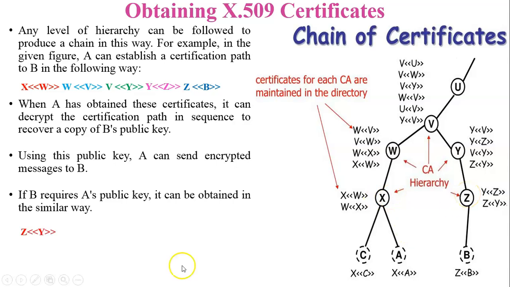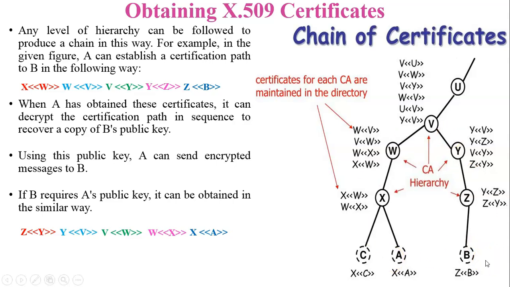So in the first step, the certificate of Y will be signed by Z and sent to B. Next, the certificate of V generated by Y is sent to B. Then the certificate of W generated by V is sent to B. Then the certificate of X generated by W is sent to B. And finally the certificate of A, which is generated by X, is sent to B.